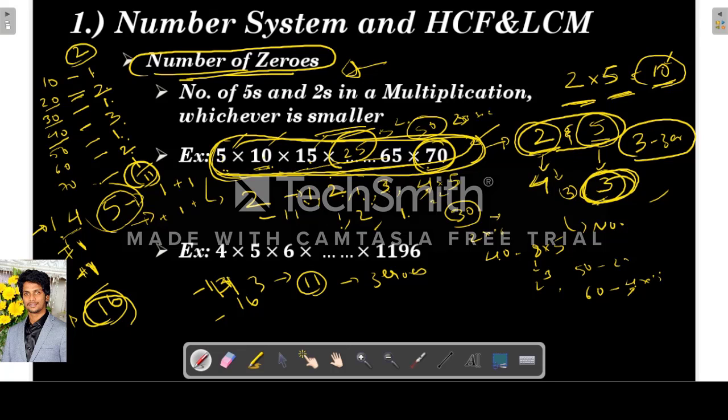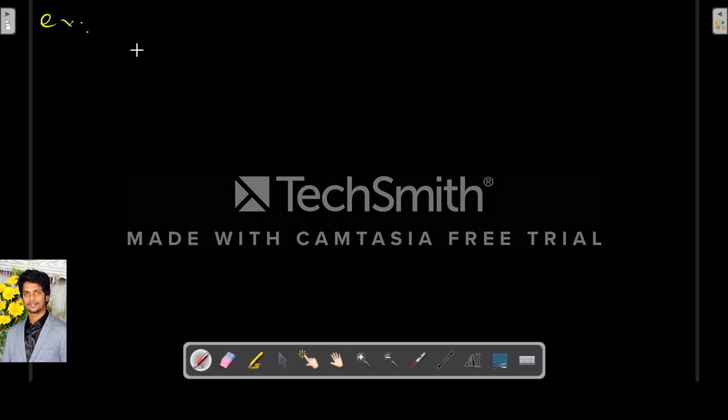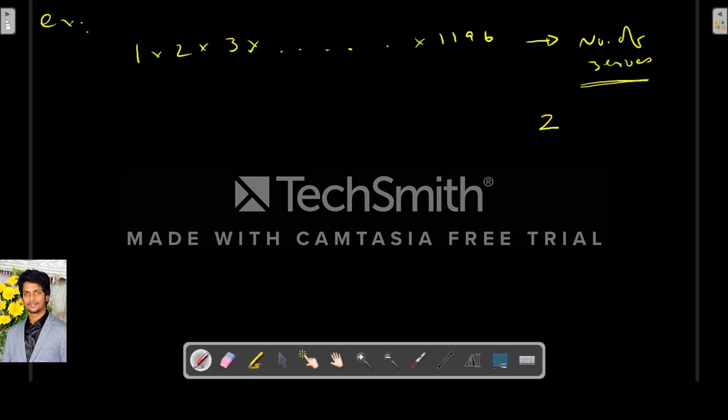So in this way we have to find out. So next we will take this example. It will be more clearer for you. So let's consider the product 1 into 2 into 3 into dash dash dash into 1196. We should find out the number of zeros at the end of this product. So as I told, we have to find out the number of 2's and 5's, and the minimum of them will be the number of zeros. Whichever is lower will be the number of zeros.